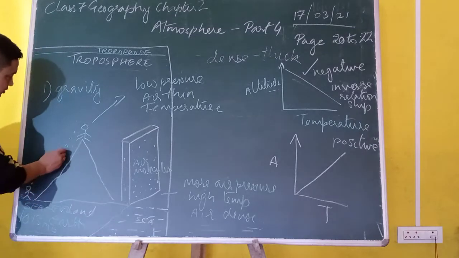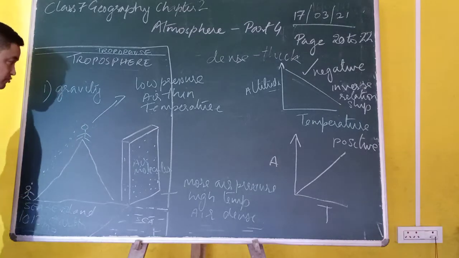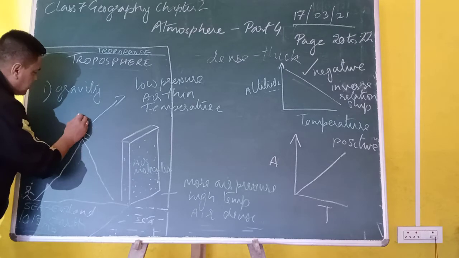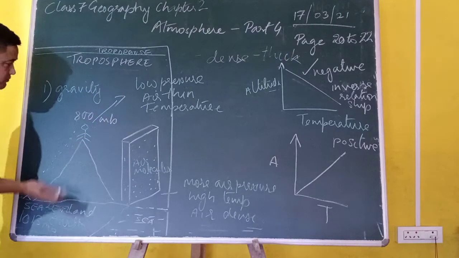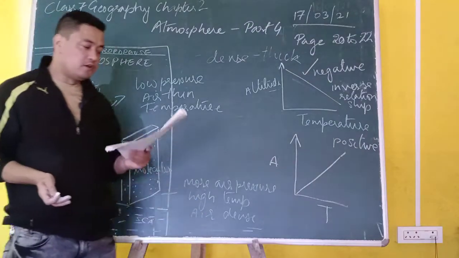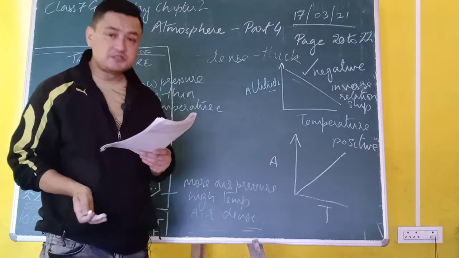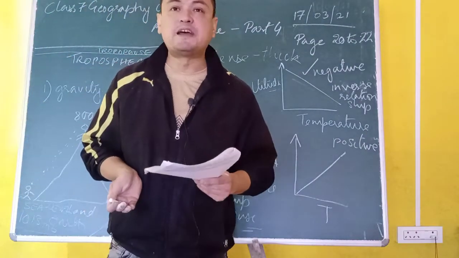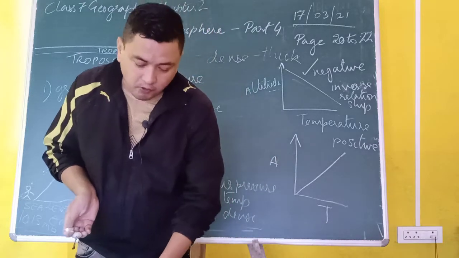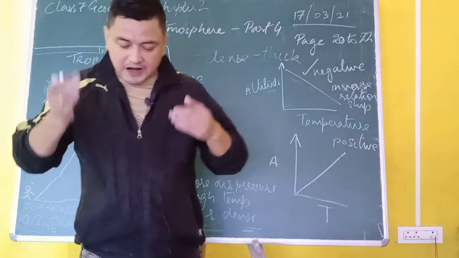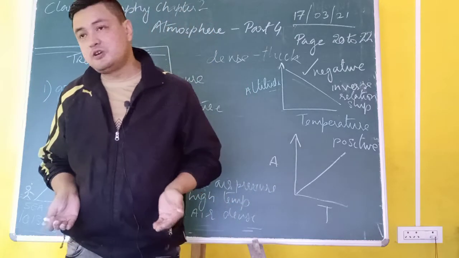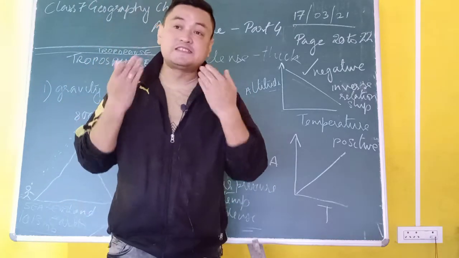But if you climb a mountain and reach the peak, you find the pressure decreased to 800 or 900 millibars, because as you move away from the earth, the pressure also decreases. This is the reason when we climb a mountain, pressure decreases with height, and therefore we find low pressure, low temperature, as well as less air.